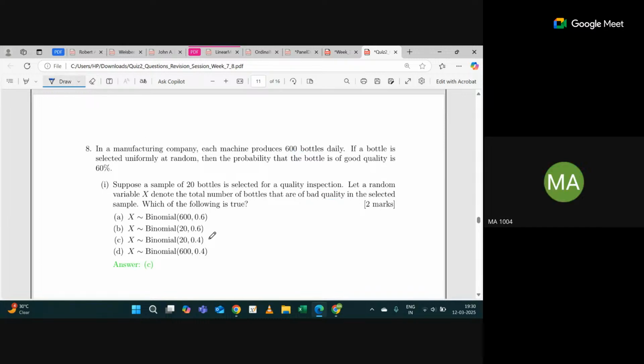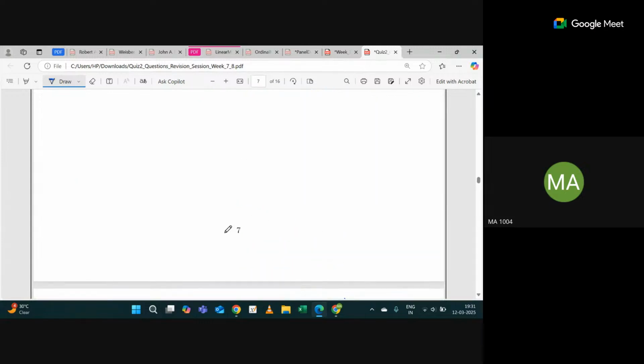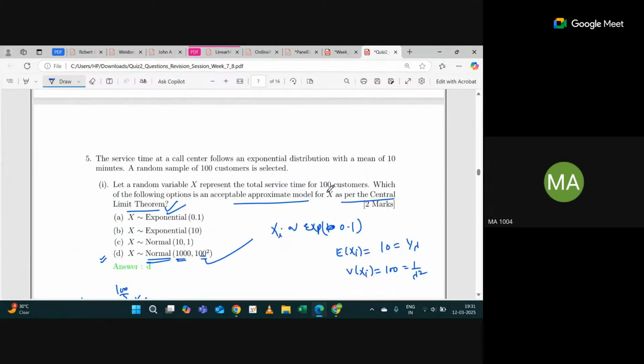So X follows binomial. Here you can see we didn't mention what the approximate model will be. So it does not follow normal, because we didn't mention the approximate model as per the central limit theorem. We are simply asking what the distribution of X will be. Is the difference clear? Yes.